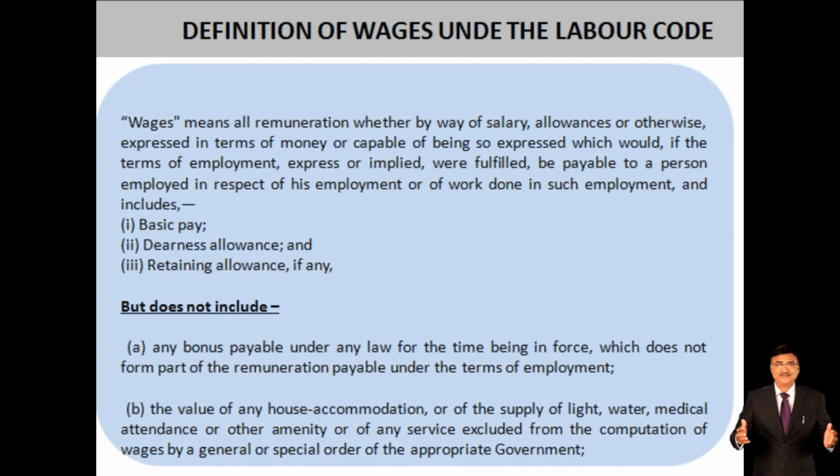The definition of wage under the labor code is as follows. First, we are going to discuss the wages.